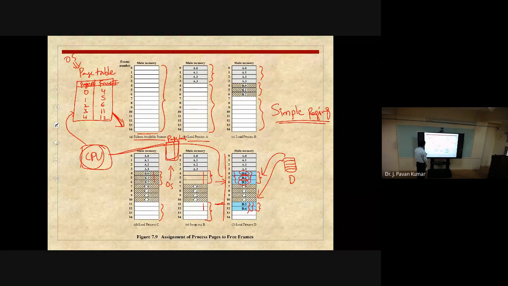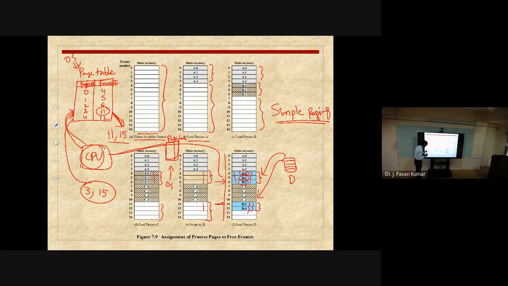Let us consider a simple example. I want to access, let us say, the third page, 15th line. Third page, 15th line, let us say. Where we have the third page will be referred to in this page table. The third page is at which frame? 11th frame. So now the third page, 15th line will be translated as 11th frame, 15th line.